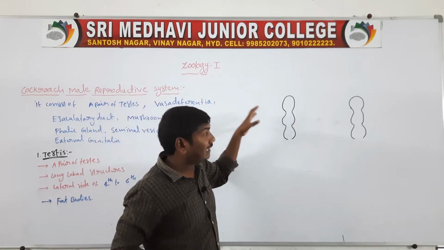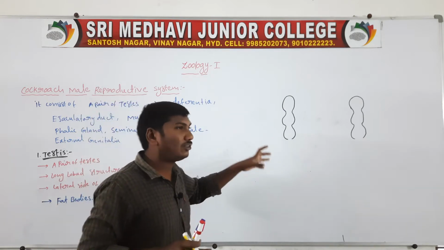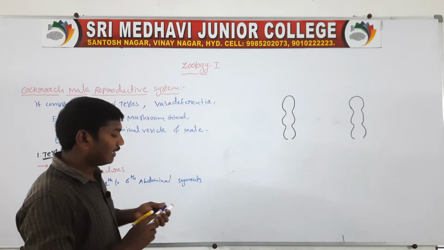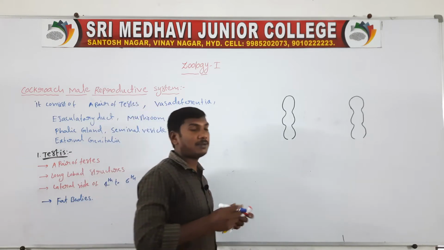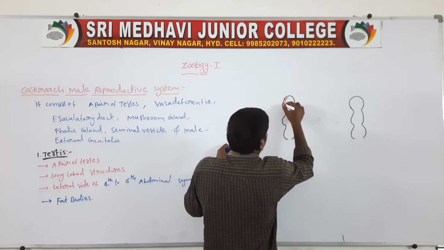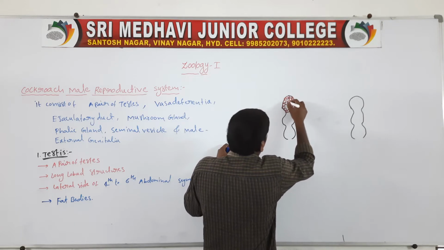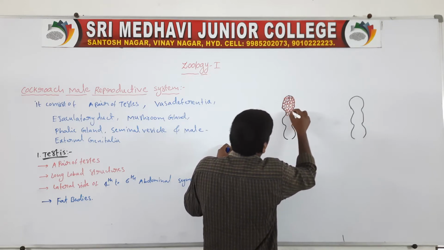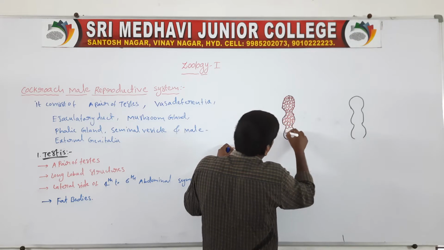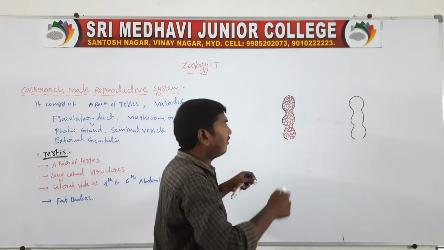They are present on the lateral side of the 4th to 6th abdominal segments. The testes are embedded in the fat bodies.